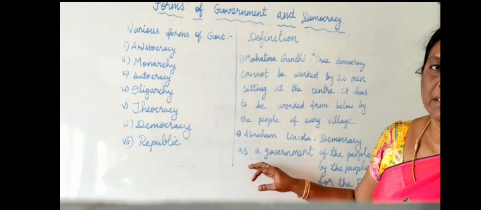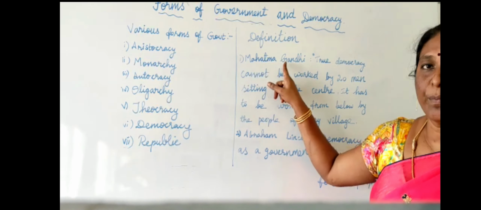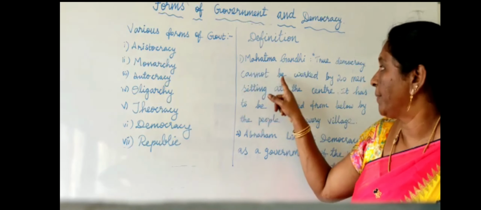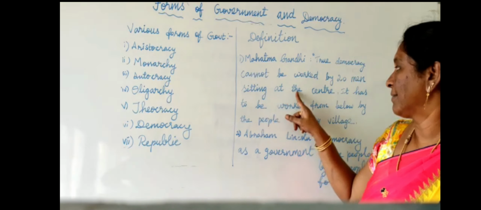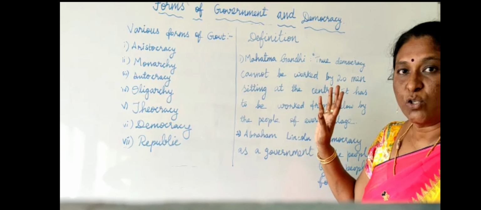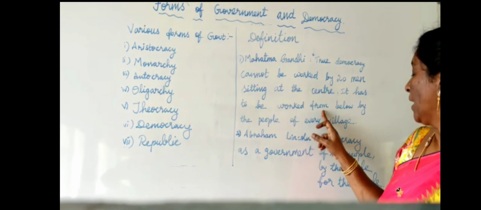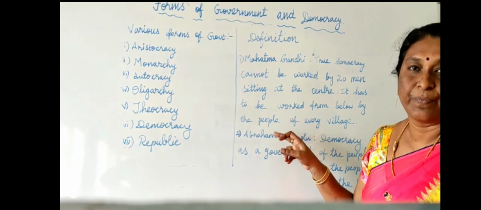Some leaders have given us the definition of democracy. According to Mahatma Gandhi, true democracy cannot be worked by 20 men sitting at the center. So that is not a democracy. It has to be worked from below by the people of every village.